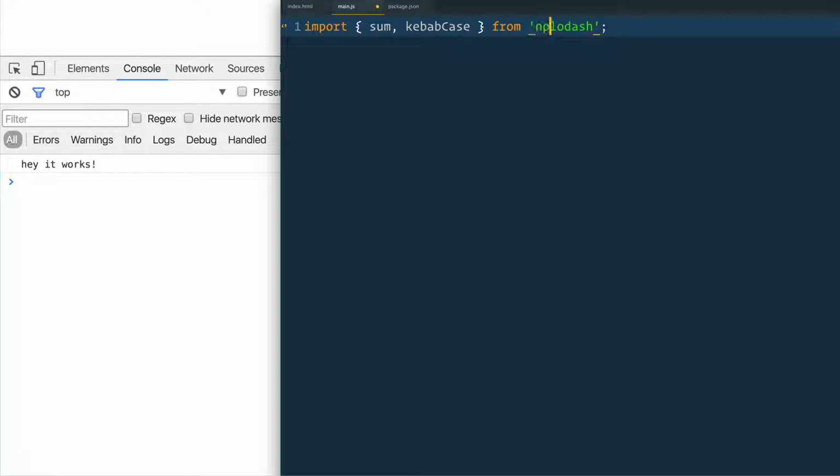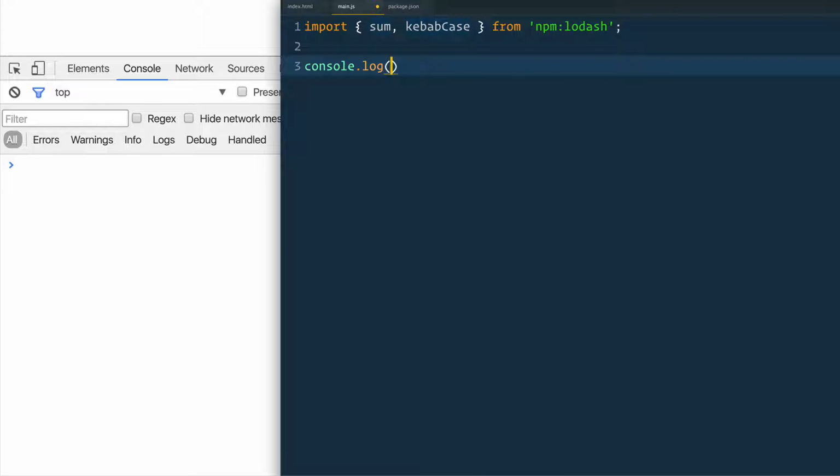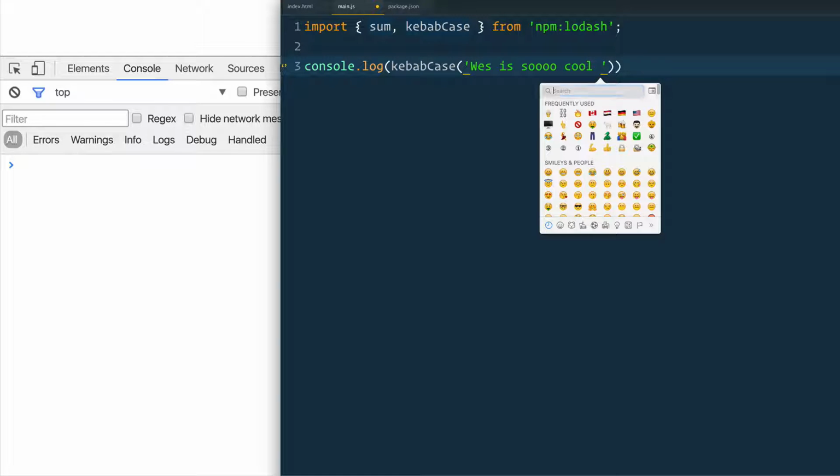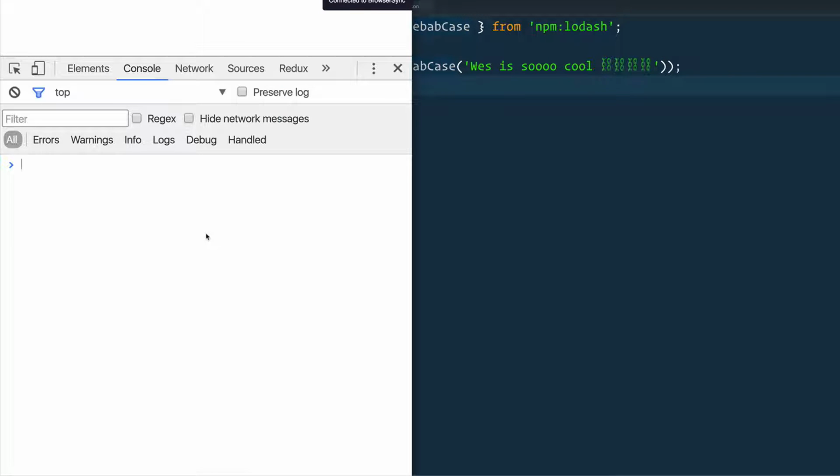However, we need to say npm:lodash. And what that's going to do is it's going to go to npm's registry and import Lodash for us. So if I say kebab case, console.log, kebab case, Wes is so cool. And let's put a couple emojis in there just for some metal. And we should be able to refresh this page.